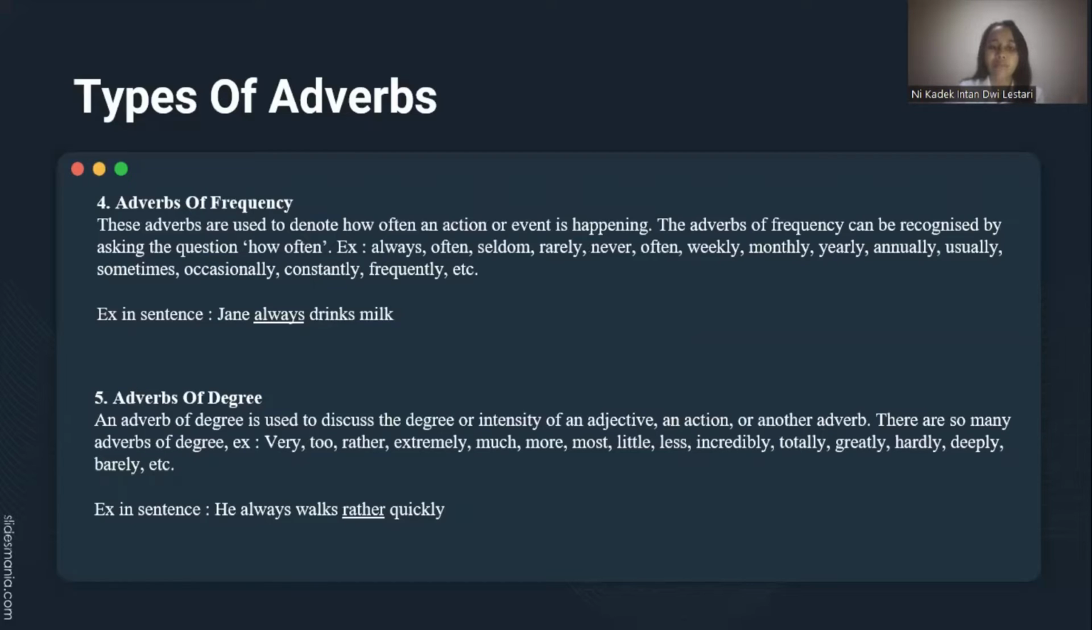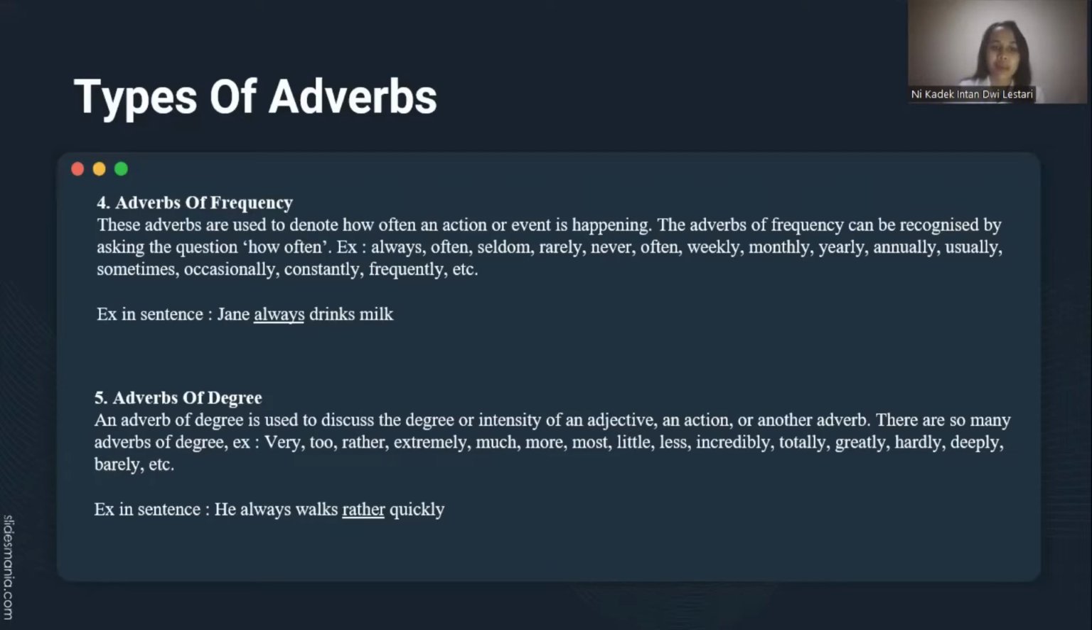For example, always, often, seldom, rarely, never, weekly, monthly, yearly, annually, usually, sometimes, occasionally, constantly, frequently, etc. Example in sentence: Jane always drinks milk.